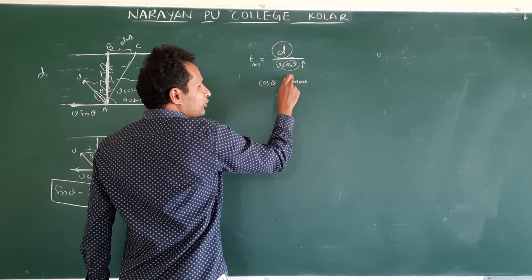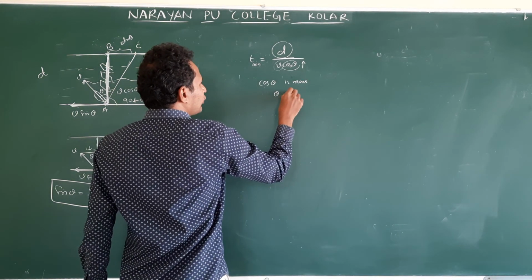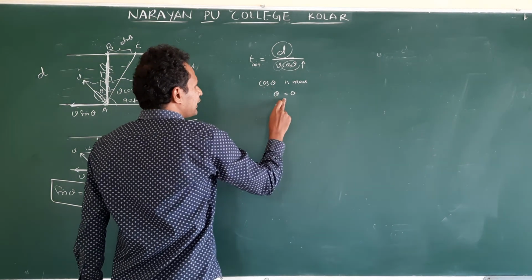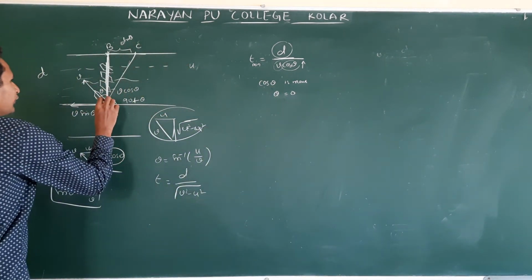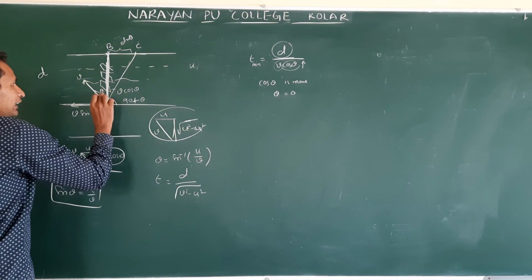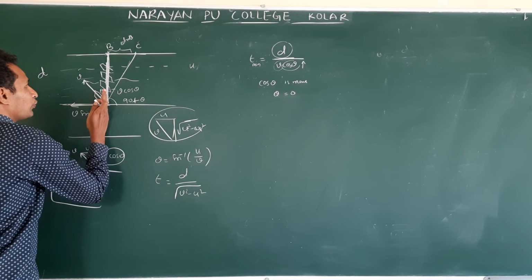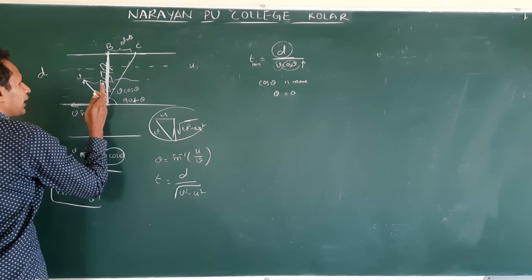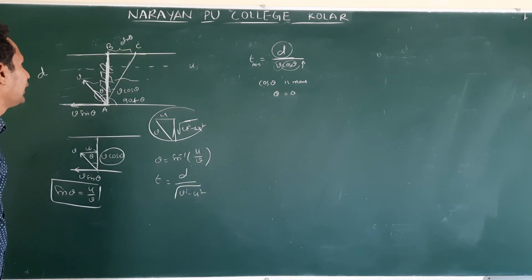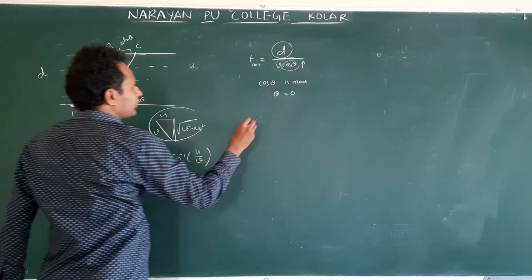When will it be maximum? When theta is equal to 0. When theta is equal to 0, cos value is 1. So theta is 0. Theta 0 means what? We took theta previously with the normal of the bank. Theta 0 means he moves along the normal of the bank, or along the displacement. Right? And next, I am trying to find BC.